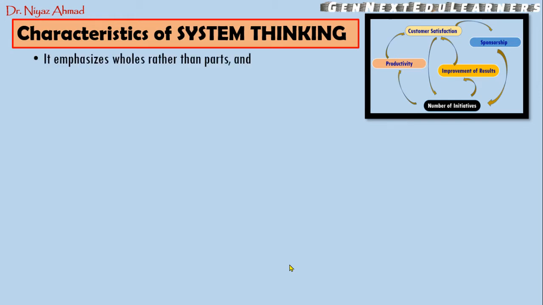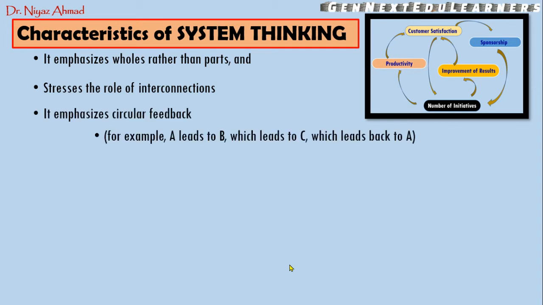So system thinking emphasizes the whole rather than its parts. So here we are just focusing on the whole rather than its parts. Here it stresses the role of interconnection. In system thinking we are emphasizing the role of interconnection between the parts. So rather than concentrating on the parts, we are giving more importance to the interaction which is happening between the parts. In the system approach we are not taking these interactions into consideration, but we take the parts into consideration. Okay, but here we are more focused on the role of interconnections.